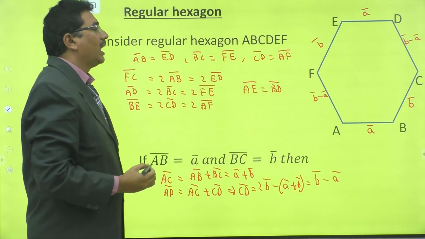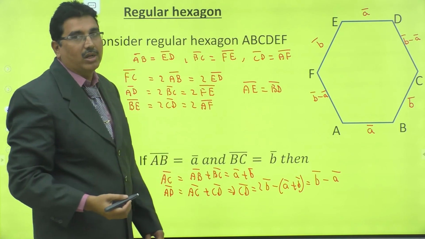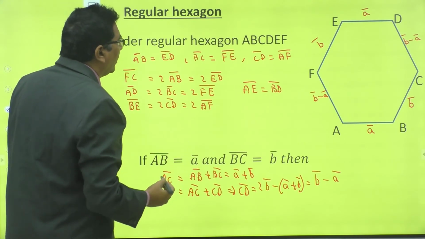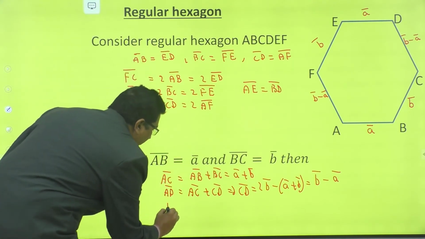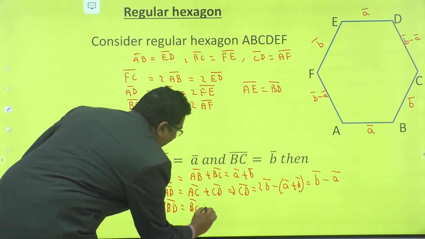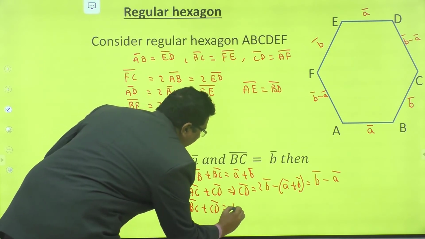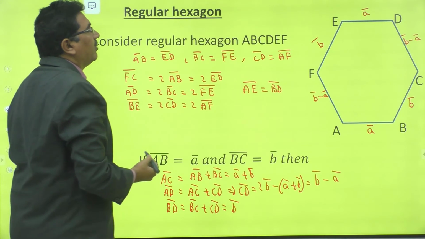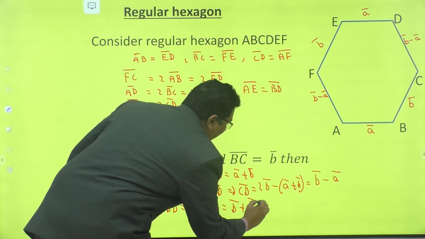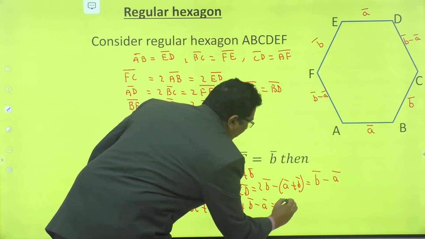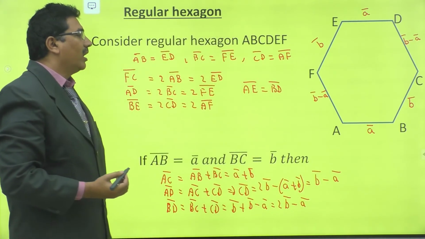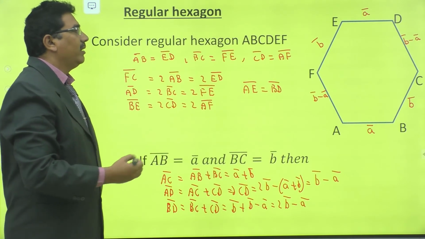Now, how to calculate BD bar? That is equal to AE bar. From the triangle law, BD bar is equal to BC bar plus CD bar. BC bar is b bar. CD bar is b bar minus a bar. So that is equal to 2 times b bar minus a bar. That is BD bar.